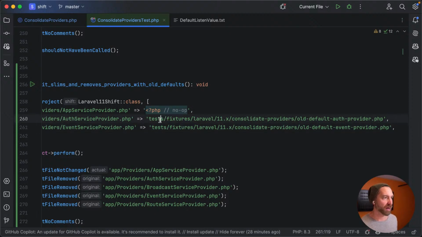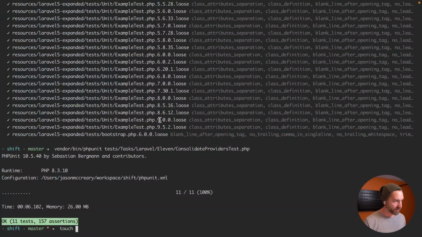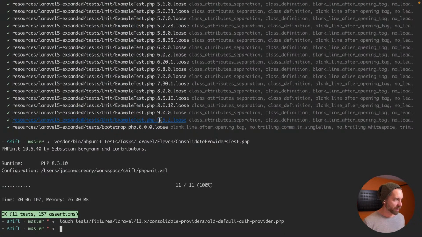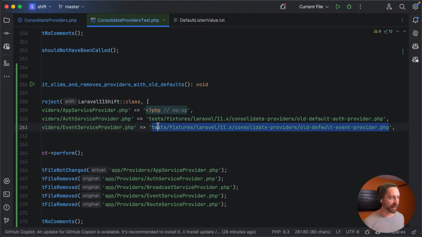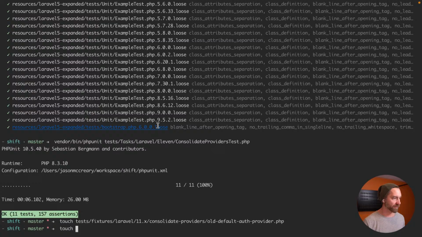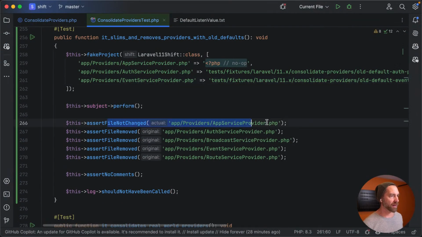That was strange. All right, let's touch these. So we'll say touch, boom. And let's get this other one. Why is that highlighting like that? Did I download the latest version or something? Strange. Okay, and then assert file not changed.